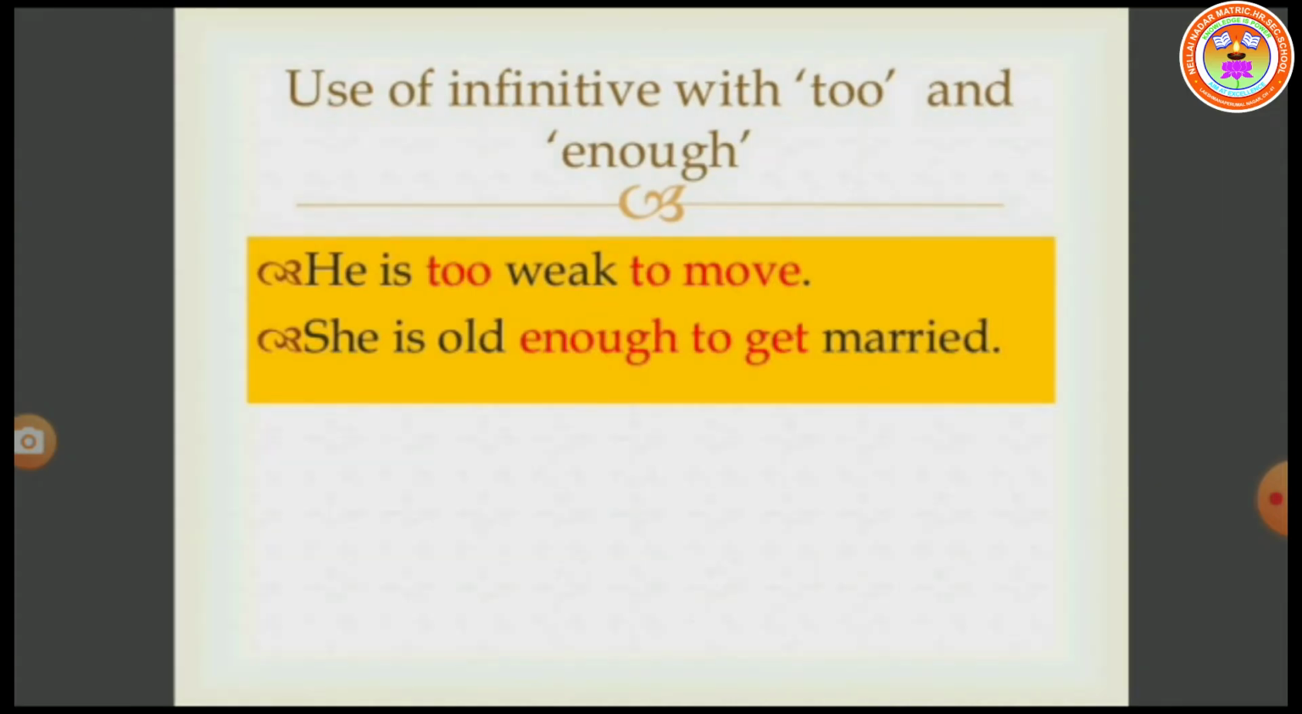Next, we will see the use of infinitive with too and enough. He is too weak to move. This is called to plus infinitive form. She is old enough to get married. So always we use the infinitive form to plus V1 with these words, too and enough.